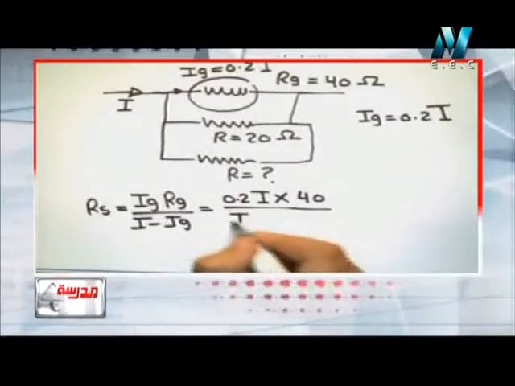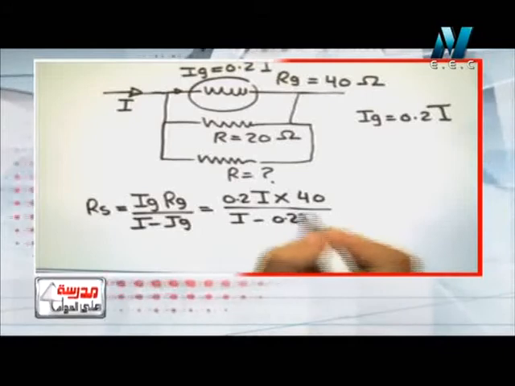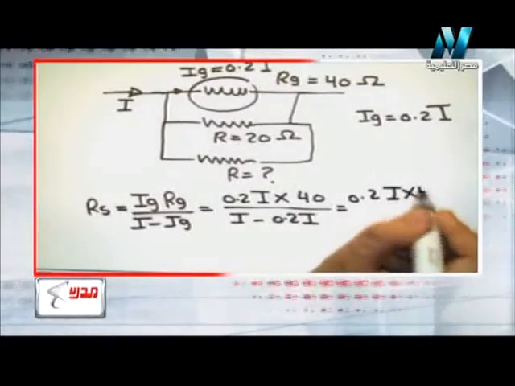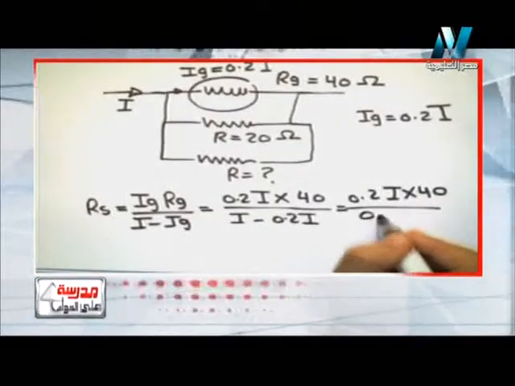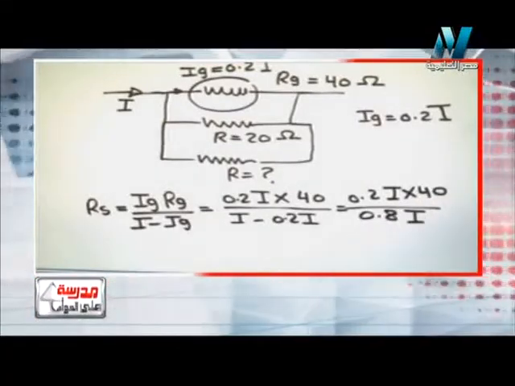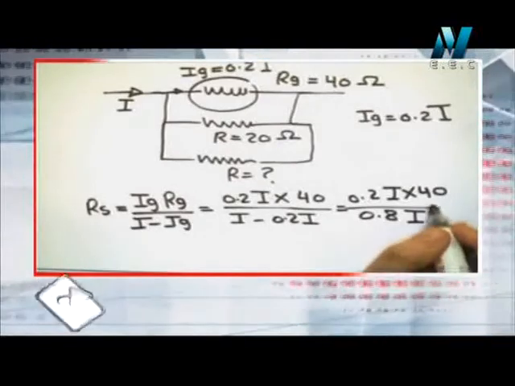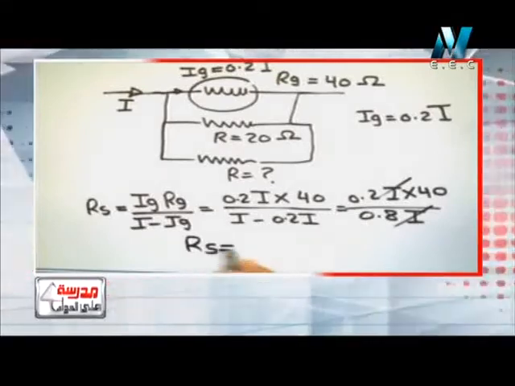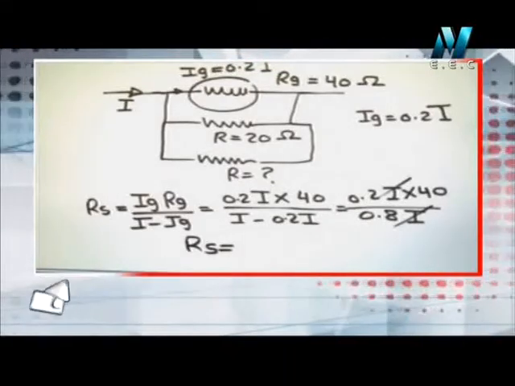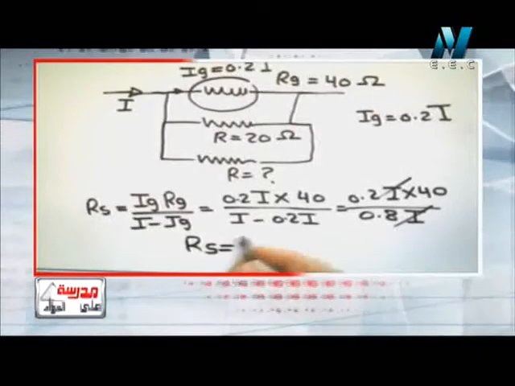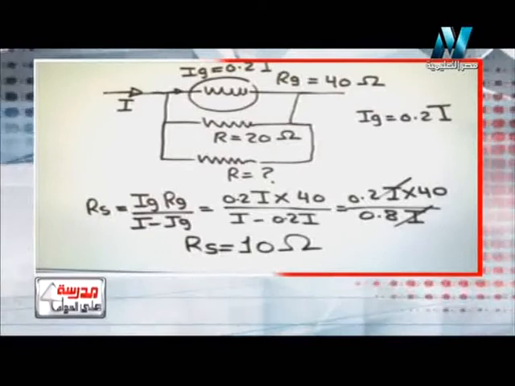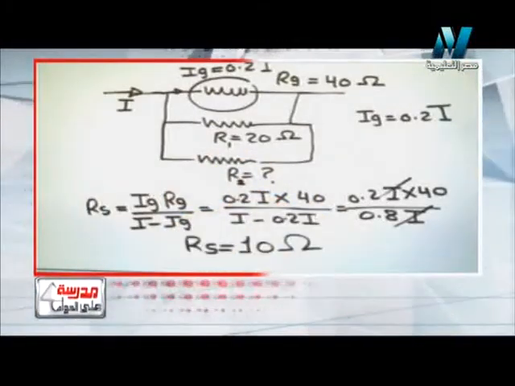And here will be I minus 0.2 I. So it will be 0.2 I times 40 divided by 0.8 I. We can cancel I and I. So the shunt resistance will be equal to 0.2 times 40 divided by 0.8. So the shunt resistance will be 10 ohm. So the value of R1 and R2 must be 10.